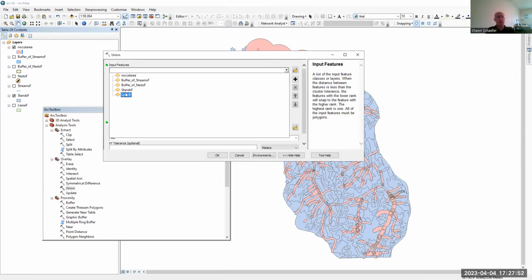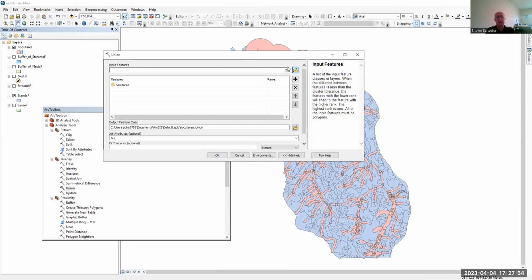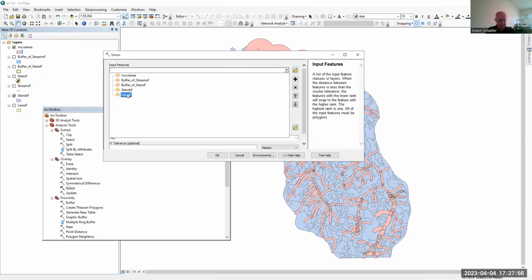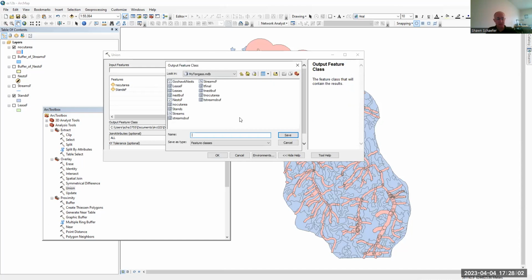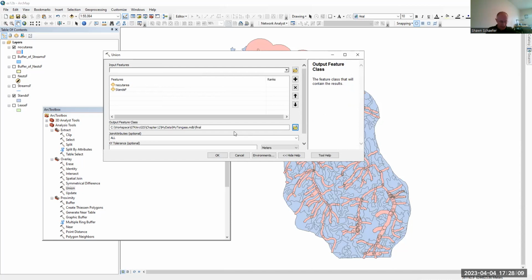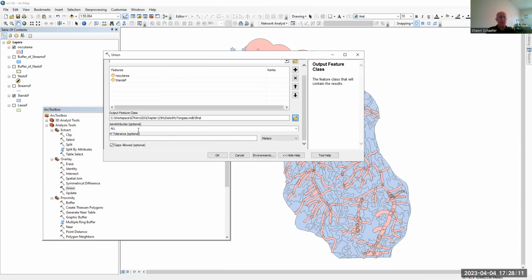We're going to input no cut area, and we're going to input our stand layer, and we're going to call this layer the final feature class. For the join attributes, this time we're going to leave all turned on, and then say okay.